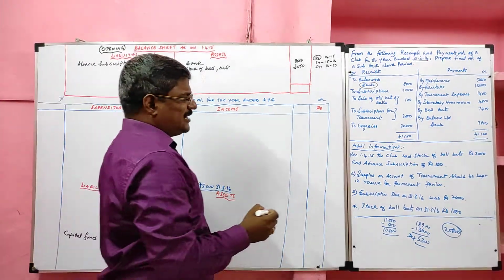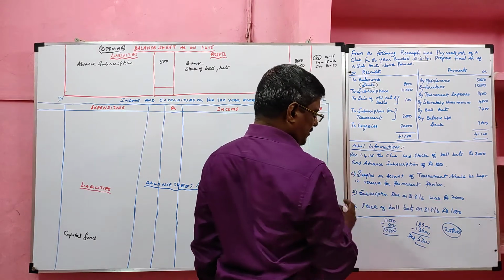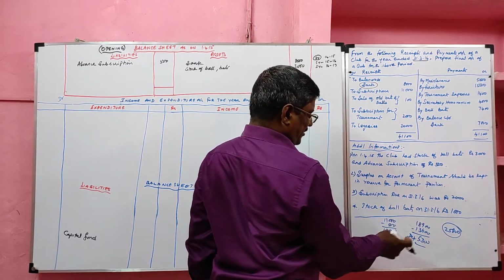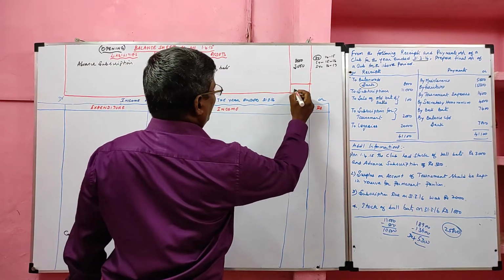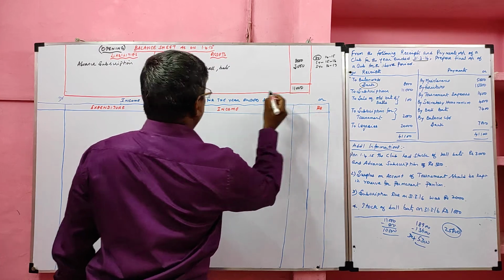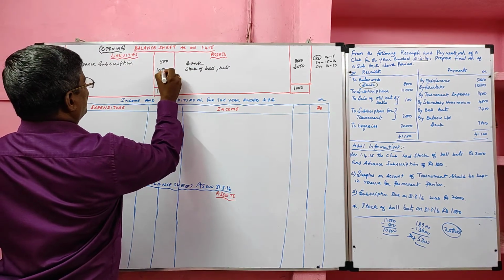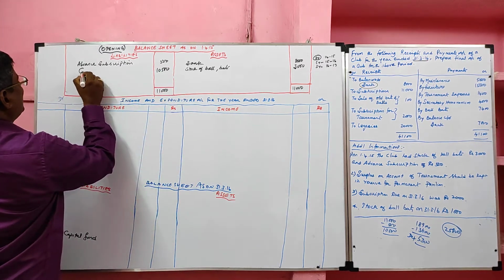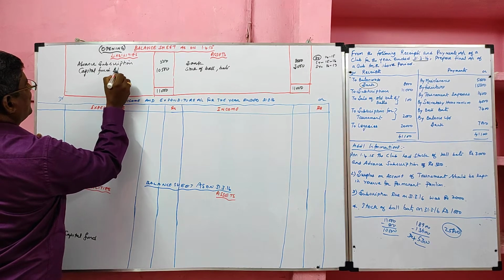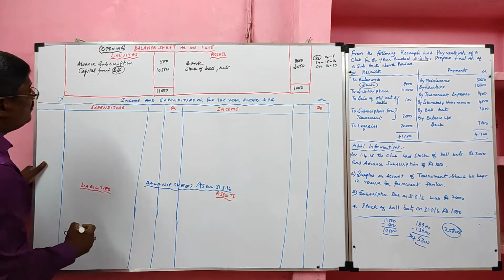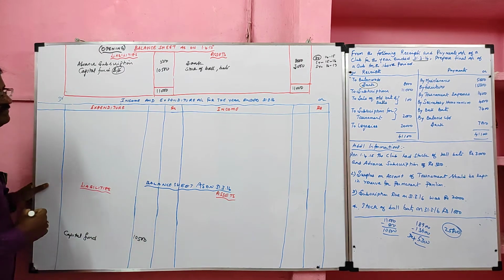Then surplus on account of tournament should be kept in reserve for permanent pavilion will not come. Subscription outstanding for the current year will not come. Closing stock of ball bats will not come to the opening balance sheet. Now I am going to balance it. Asset side total 11,000 minus liability side 500 gives 10,500. This is the opening capital fund, the balancing figure. This opening capital fund should be transferred to the closing balance sheet, recorded in the inner column.